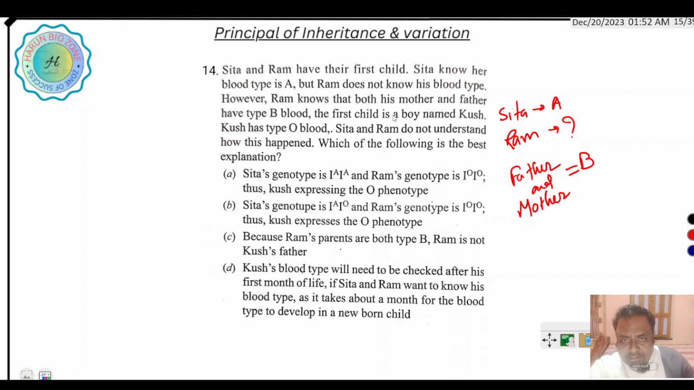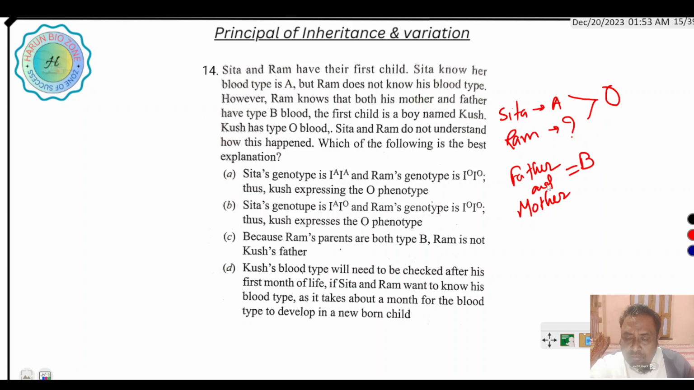The first child is a boy named Kush. Kush has type O blood. Their first child has blood group O. Okay. Sita and Ram do not understand what happened.